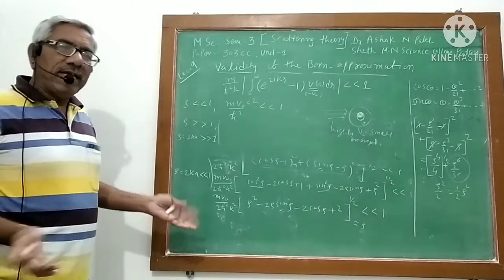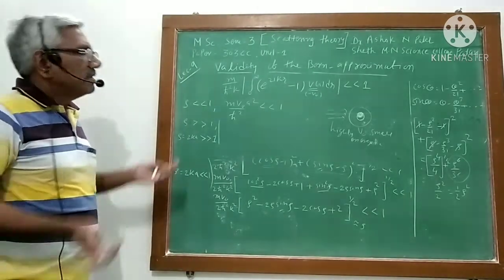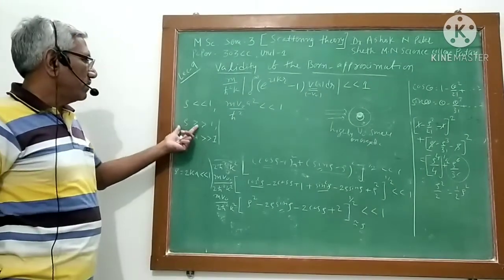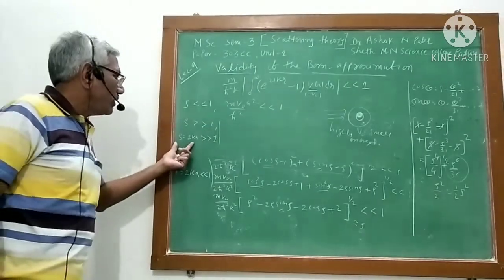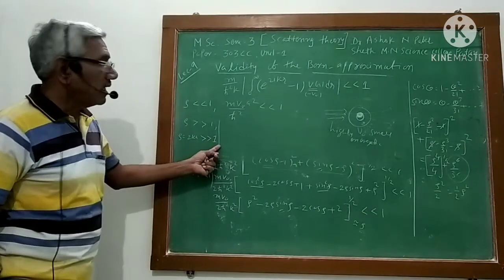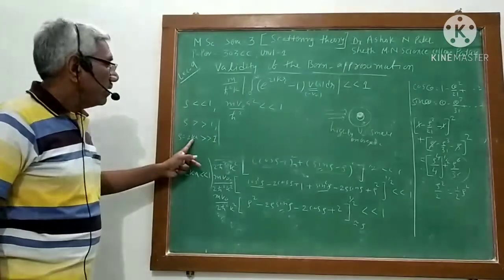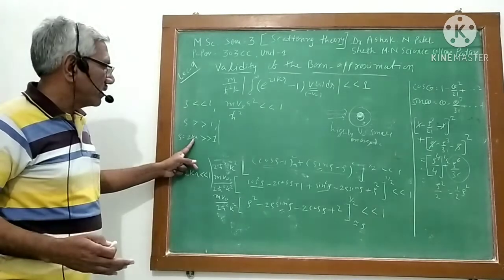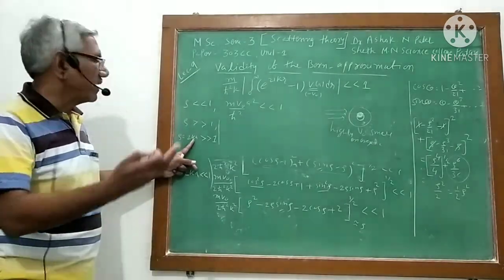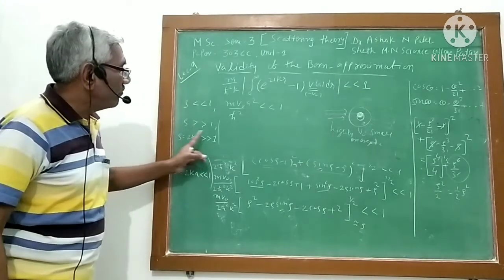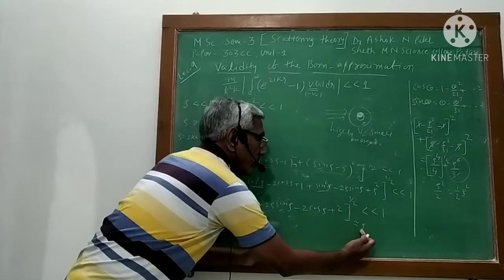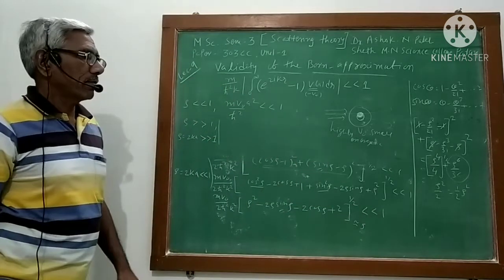This I am saying without proof. I am just saying that in case the charged particles are highly energetic, rho is greater than 1. It means rho, equal to ka, is greater than 1. This is a wave vector. Momentum is high, suppose. High momentum particles are there. Momentum is very large. In that case, this square root term will become equal to rho.